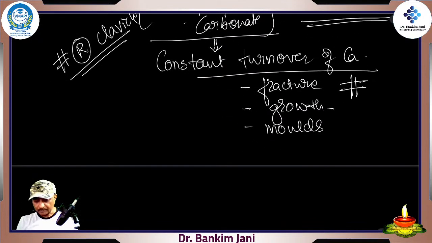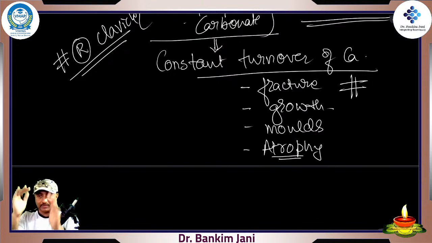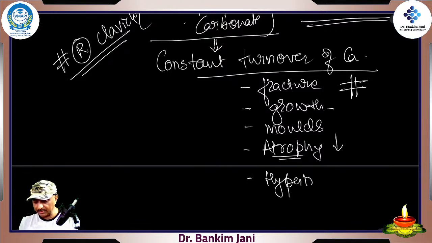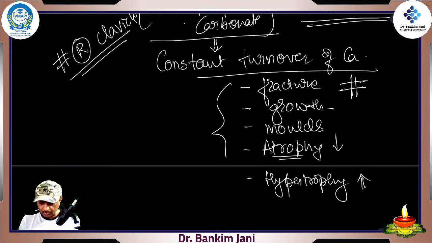And say, atrophy. Atrophy means when the size is reduced. Hypertrophy is when the size becomes bigger. So that is how this entire system really works: fracture, growth, molds, atrophy, hypertrophy. So this tells you one very important thing.